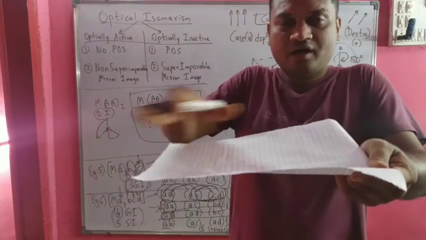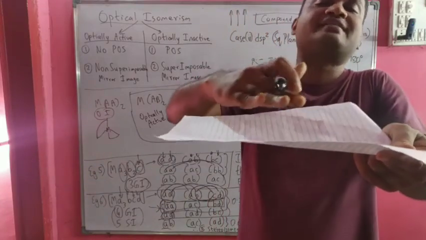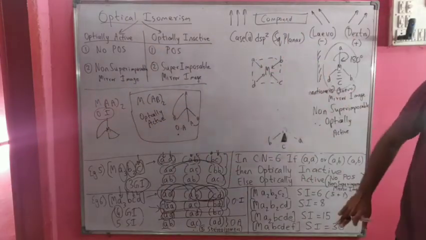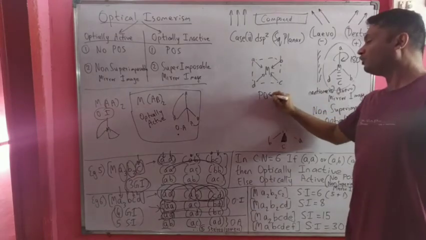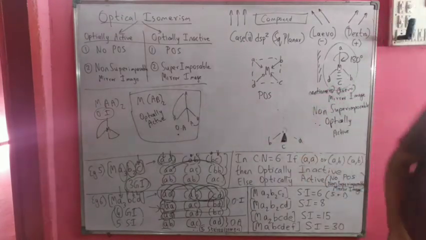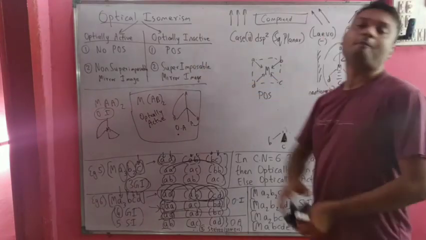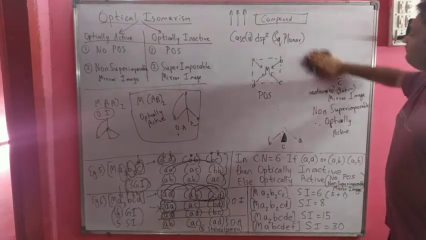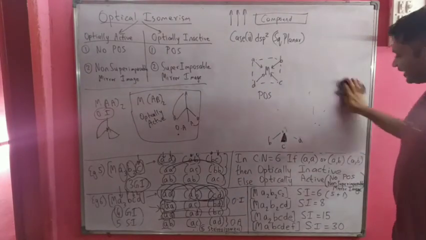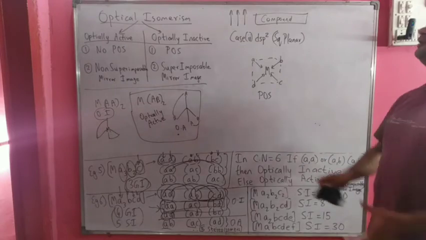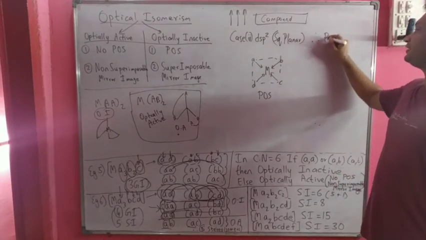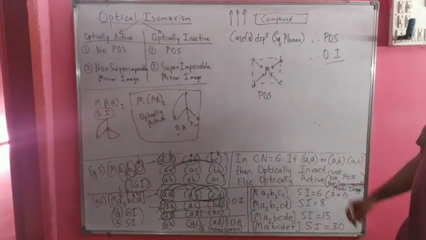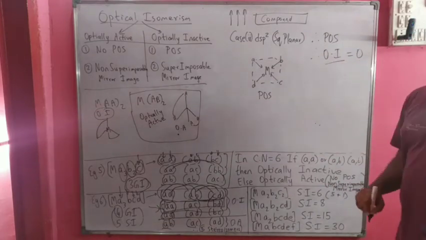If you see carefully, the MABCD plane is like a square with the metal atom at the center and A, B, C, D ligands at the corners. So we have a plane about which there is symmetry. If I cut this structure at the center, we have a plane of symmetry, and because of it we can say it is optically inactive, and the number of optical isomers is 0.